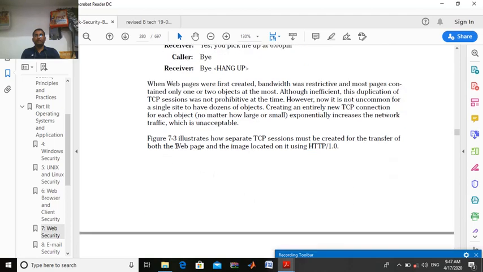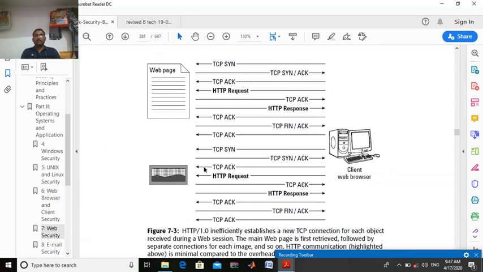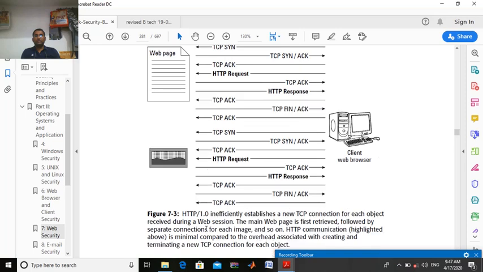So here is an example of HTTP 1.0, how this is going to work. You can see that there is a client web browser.